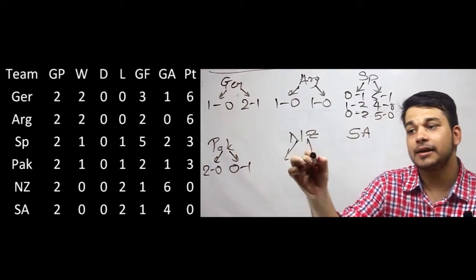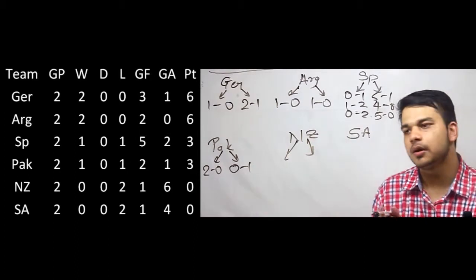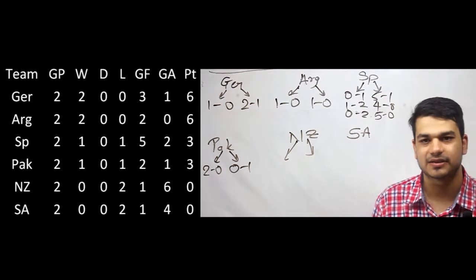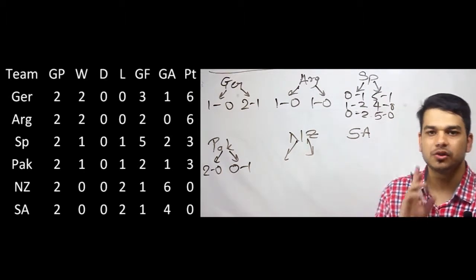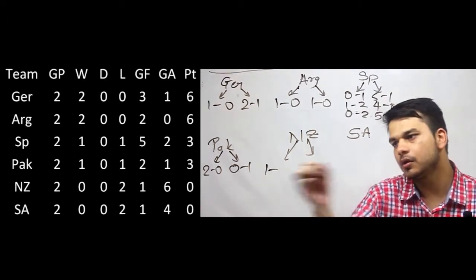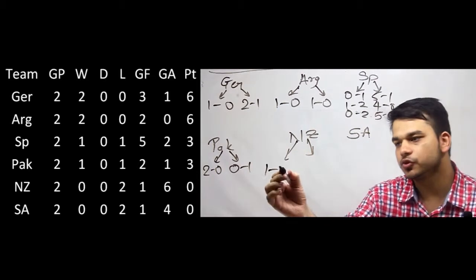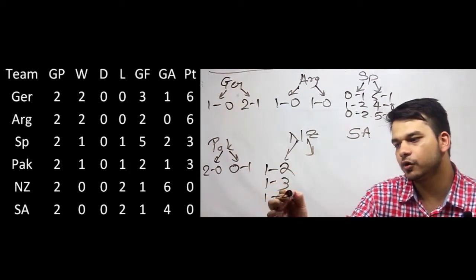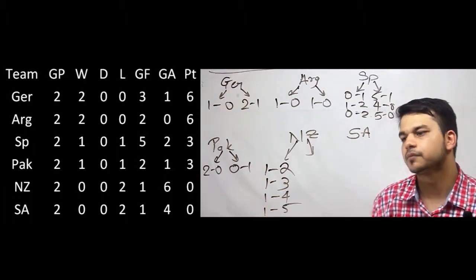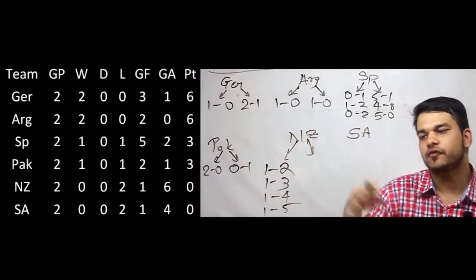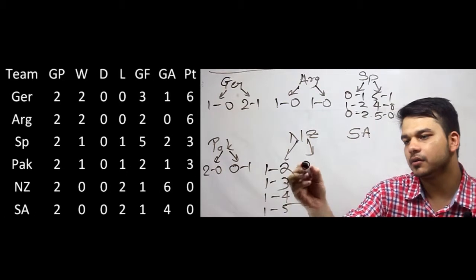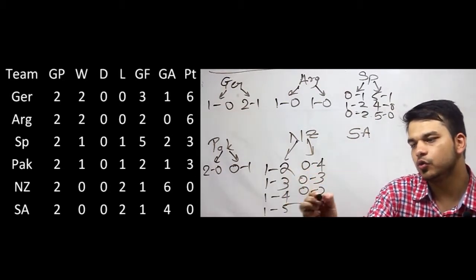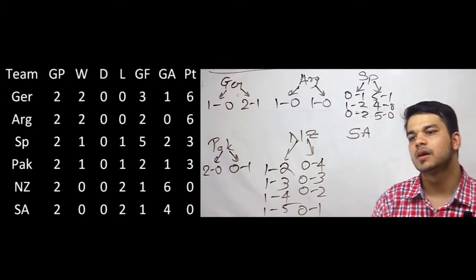For New Zealand, again, there are a few options which are available. New Zealand lost both the games with a total scoreline of 1-6. So in one of the games, New Zealand scored one goal. The corresponding goals against should have been at least 2 or 3 or 4 or 5. The corresponding scores for the other game would have been 0-4, 0-3, 0-2 and 0-1.